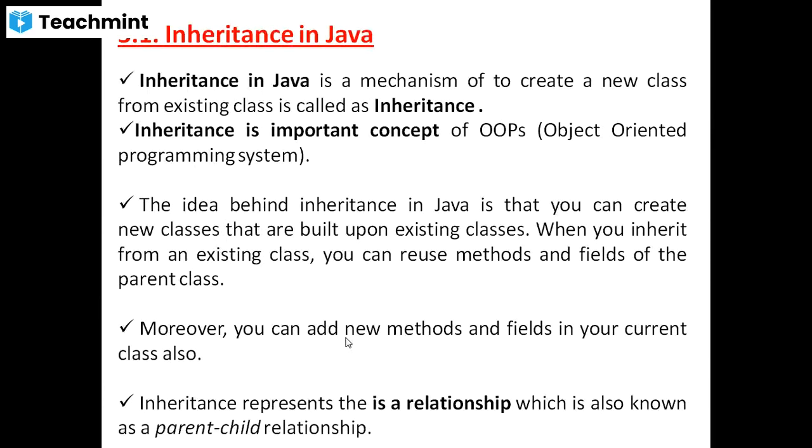Why are we going to implement inheritance? Because whatever data is present in the parent class, we use all of it in the child class. We reuse the methods and fields in the child class itself.